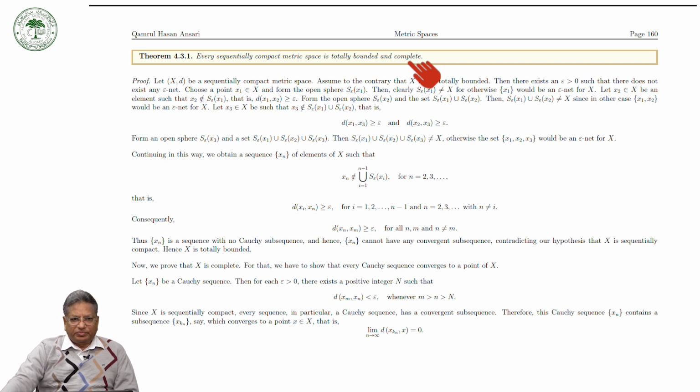So we will prove these two things. Let (X,d) be a sequentially compact metric space, and we will first prove that it is totally bounded.